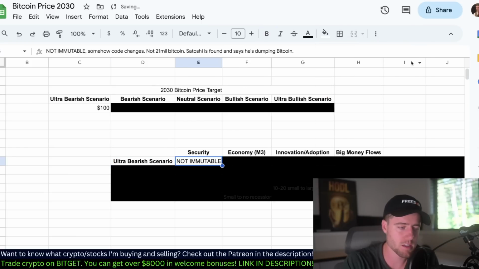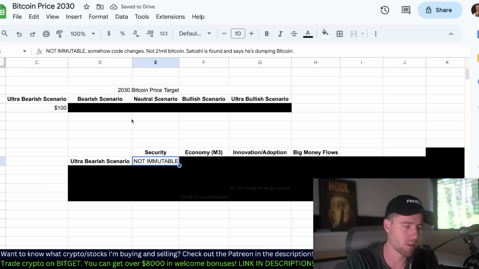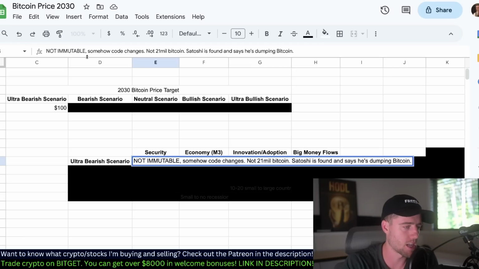So in this ultra bearish scenario where Bitcoin falls down to $100, first of all, we figure out Bitcoin is not immutable. It can be changed. The code can be changed. Somehow it breaks. There's downtime. Maybe there's not 21 million Bitcoin. Someone changes that, 51% attack. Or Satoshi is found and says he's dumping Bitcoin. It was all a joke in the first place. He doesn't believe in it. Or he's just going to sell a million Bitcoin on the open market, something like that. Some really edge case scenario. Bitcoin has been working really well so far, but we'd have to see that.